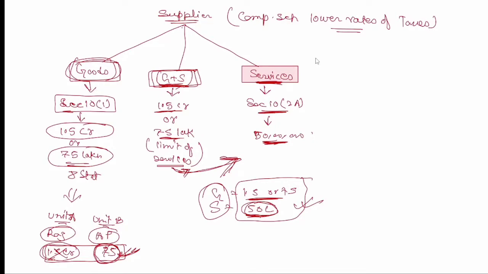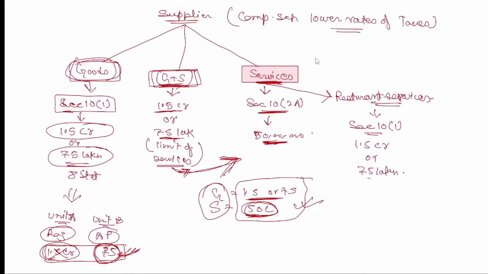One more thing: in these services there is a specific section which only talks about restaurant services, correct. What will be the limit? Can anyone specify what will be the limit for restaurant services? Section 10(1), the limit will be 1.5 crores. So this will be the full table, because restaurant service specifically gets covered under this.